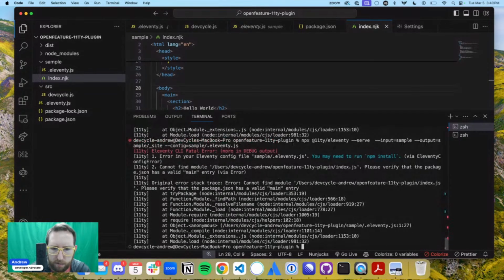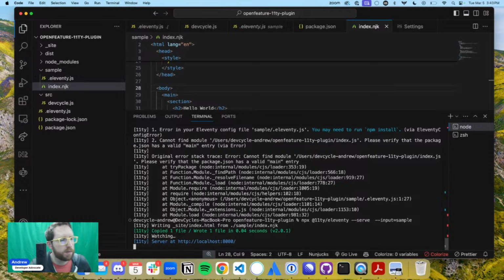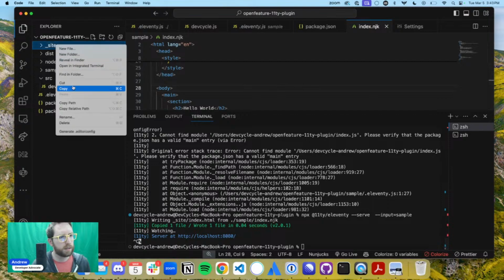No, so it still cannot find module. Cannot find module. Why? What about when I ran this? So that works. Why didn't this? Index.njk, that's fine. Sample 11ty build. Okay, we don't need any of that stuff. I don't want that anymore. Don't want that. Delete.